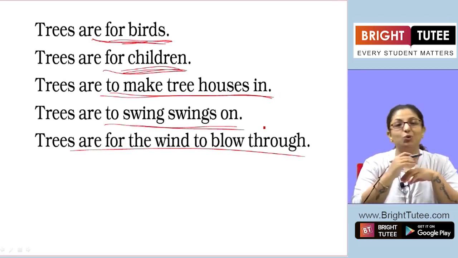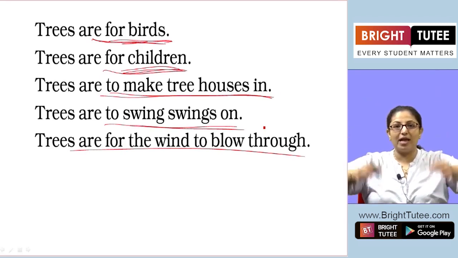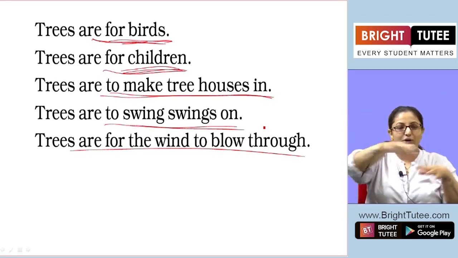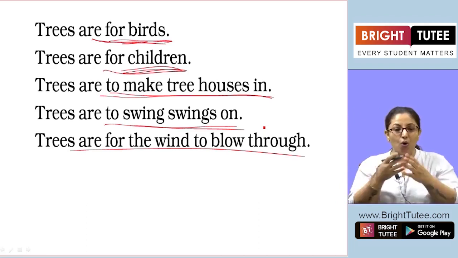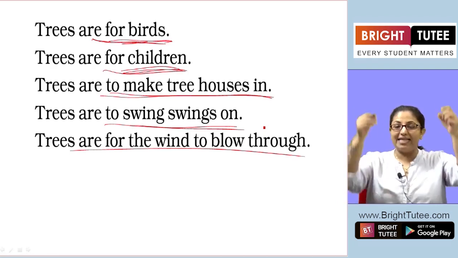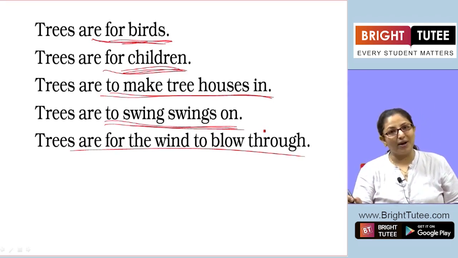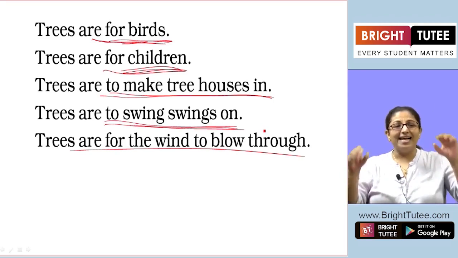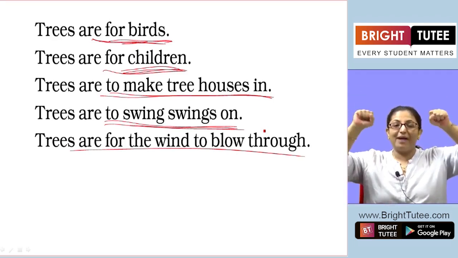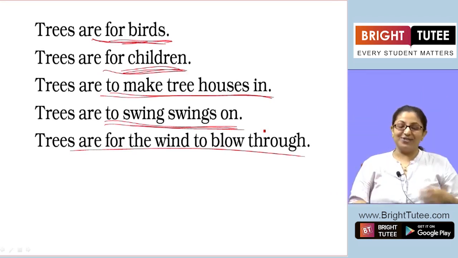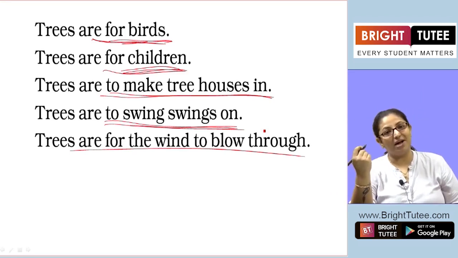Trees are to swing swings on. What does this mean? Kids, they make a swing with fine ropes, and they put a tire. You must have seen those motorcycle tires, the old tires. They make a swing of that, and they hang it on the tree, and they swing it. Or if not that, the kids enjoy on the trees. They hang on the branches and they just swing. So trees can be used in so many good ways. Children enjoy playing around trees.